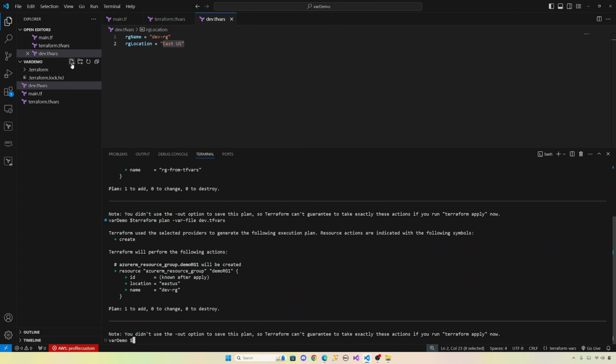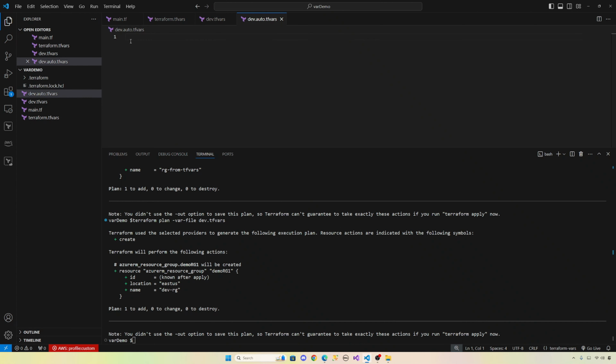So let me create one more file, dev.auto.tfvars. Okay, so let's keep rg name, rg auto tfvars. Okay, so location equal, you can give any, central US. Okay, let's save this one. Let me clear the screen.